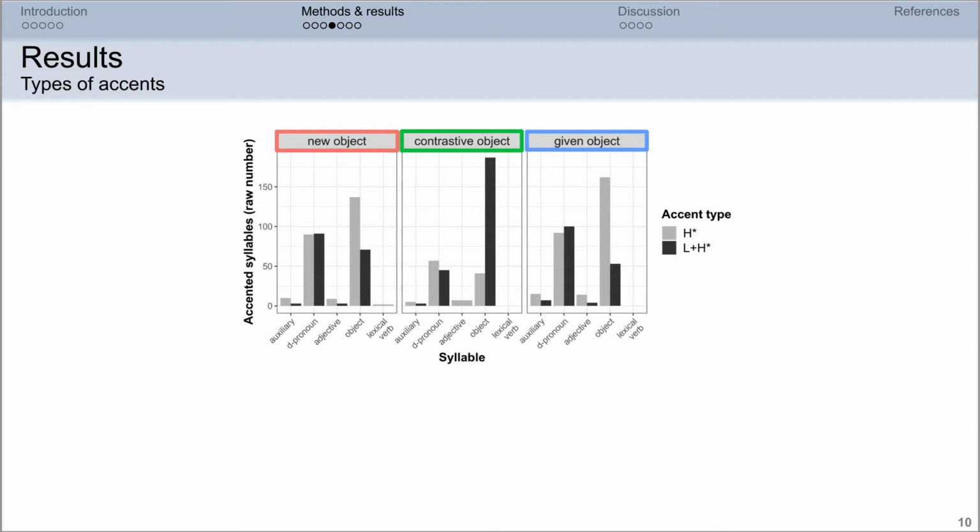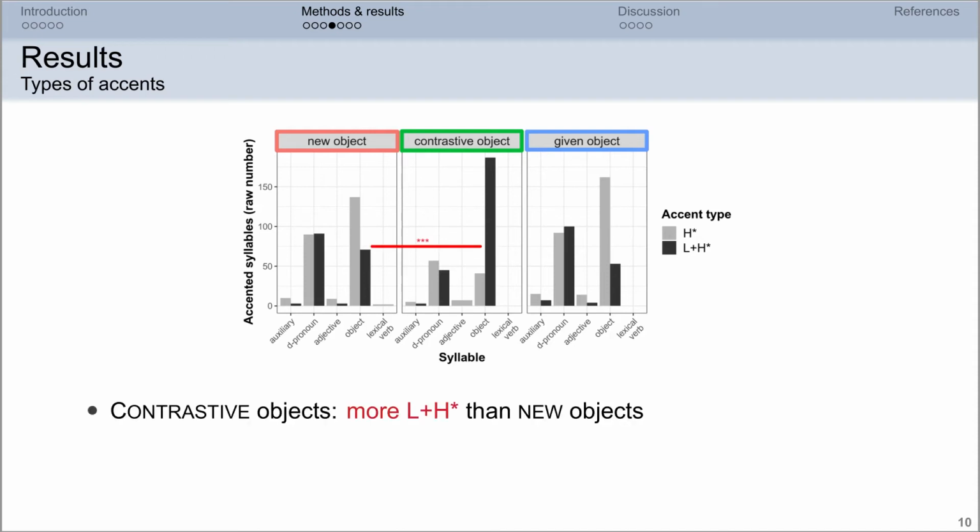Here are the results for accent types. This time the 3 conditions are split across the 3 facets, and we can see that contrastive objects are more likely to carry L plus H star accents, which are more prominent than H star accent.